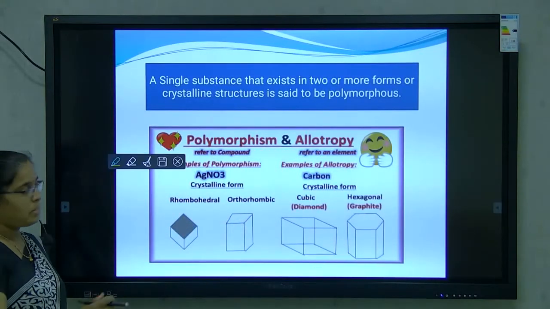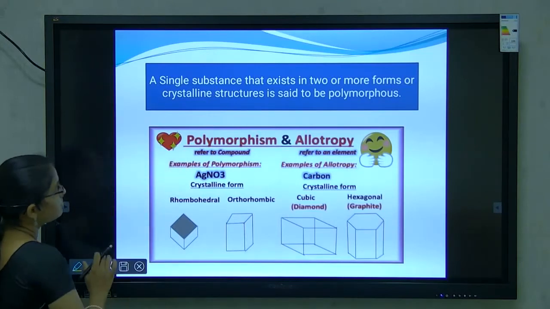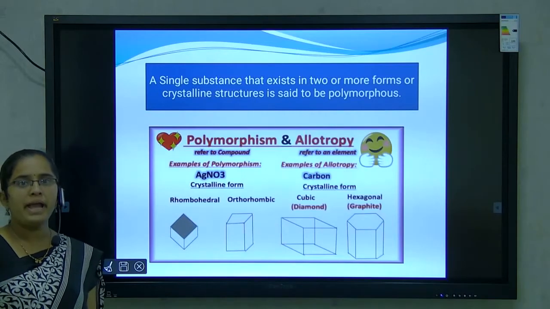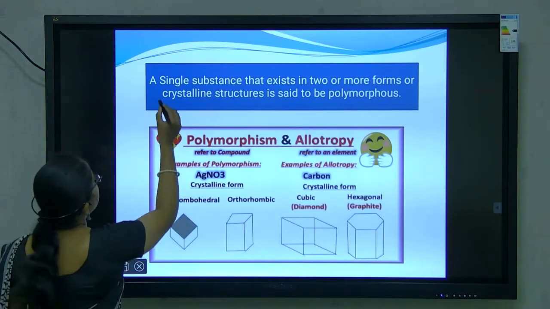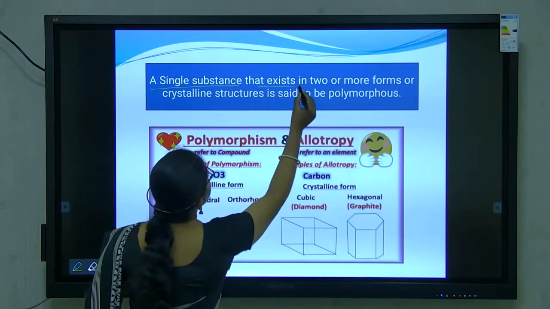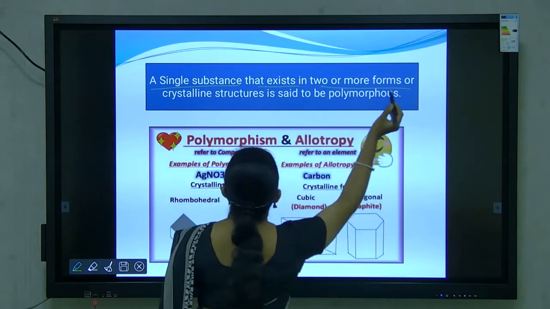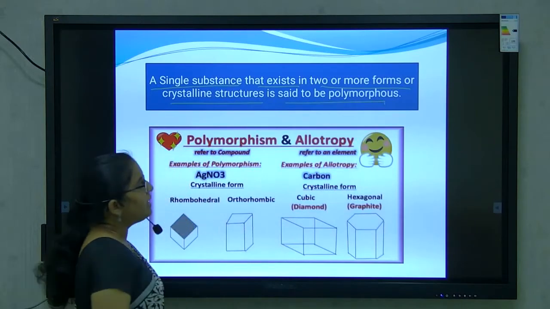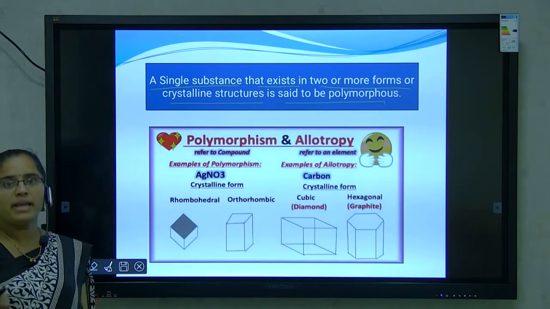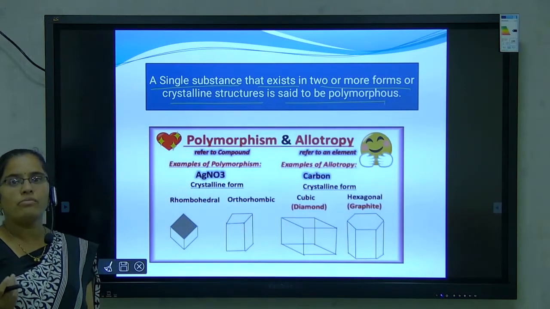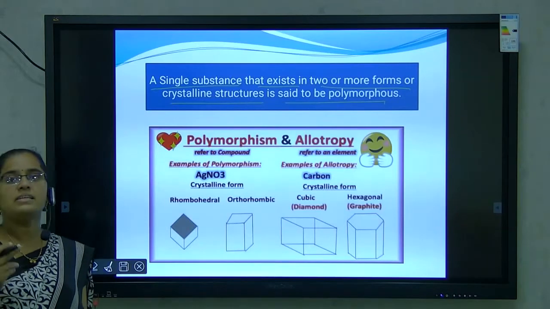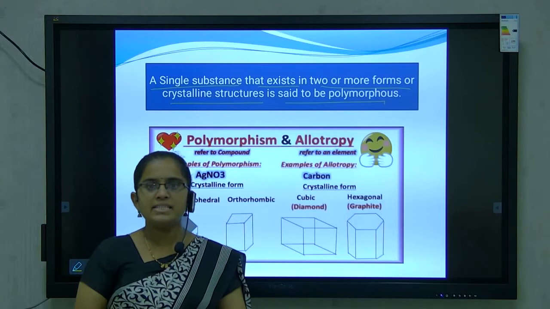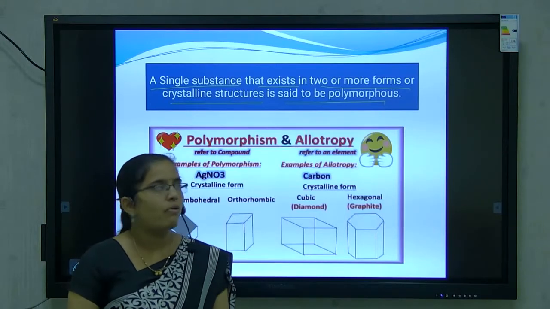Next is polymorphism. What do you mean by polymorphism? A single substance that exists in two or more forms or crystalline structures is said to be polymorphous. Poly means many, two or more, and morphous means form, so a single substance that exists in two or more crystalline forms is said to be polymorphous.